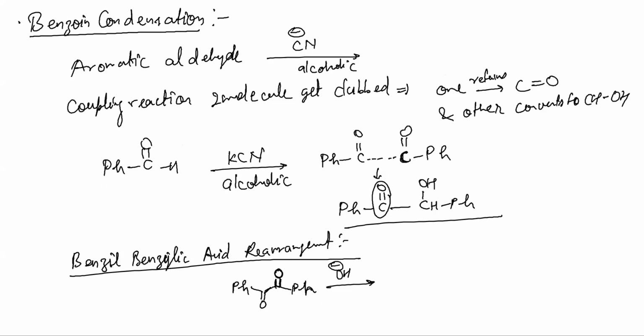This time H will not migrate. Instead, Ph will migrate like this. You know what will be the product? Just like intramolecular Cannizzaro. Just like that. But instead of H, you have Ph like this. Please make the product. And then we add some amount of H plus here. It converts into this.